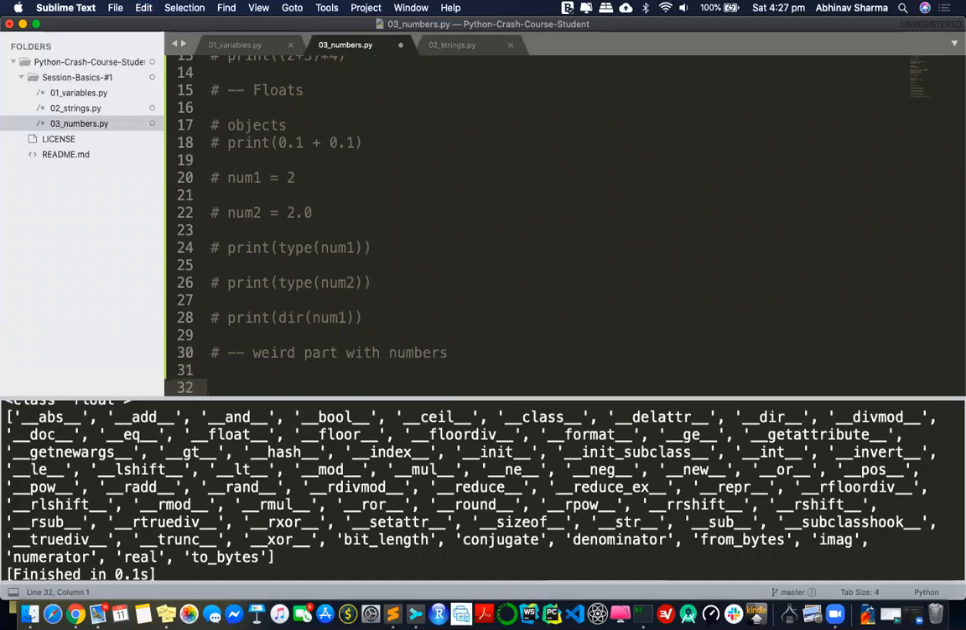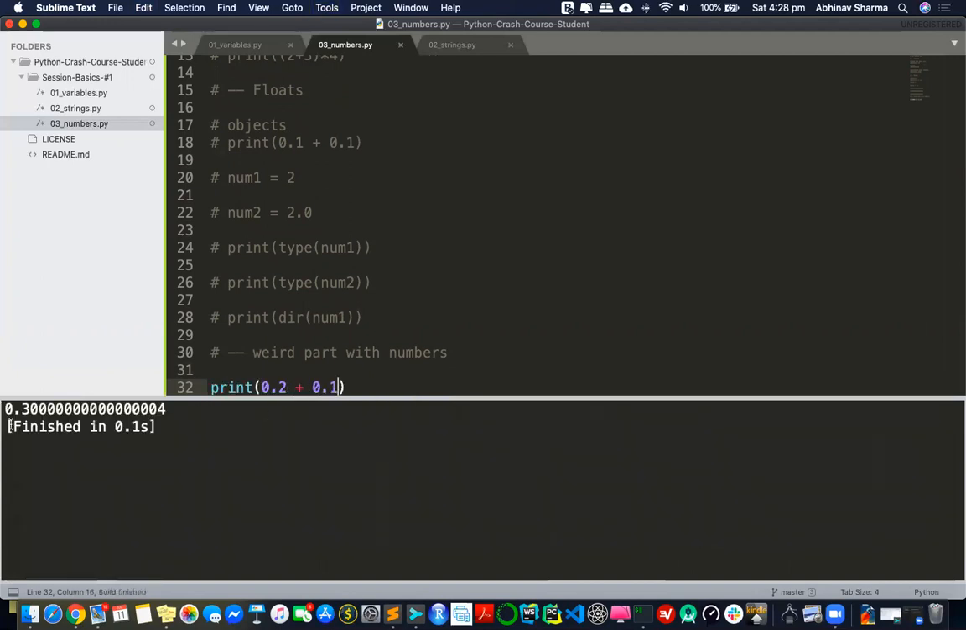Somewhere down the line, the language behaves like that. So let's add 0.2 plus 0.1. You see, it is 0.3. I know it's 0.3. You know it's 0.3. But Python makes a small mistake at a very far decimal place. It only happens with float. It never happens with integer because integer doesn't have that kind of precision.